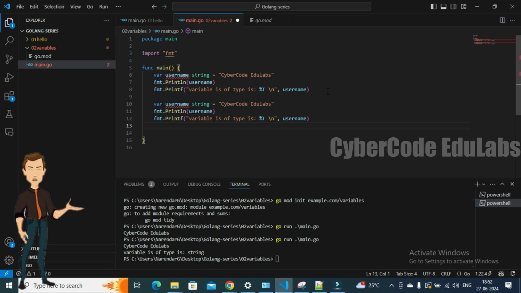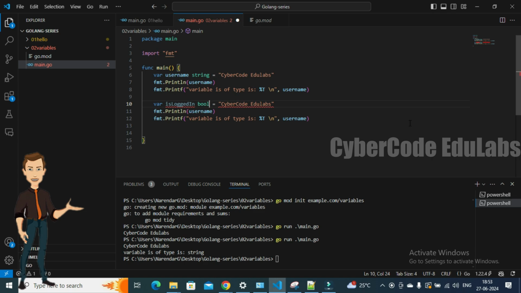Let me copy and paste. This time I want to have a Boolean type, so I can change the name and make the type as bool. Since I'm using bool here, I want to use the name as is logged in. Usually you use is logged in or is verified. I have a habit of using "is" in front of every Boolean, to make it a little more obvious. So I'm going to change this type to Boolean here.